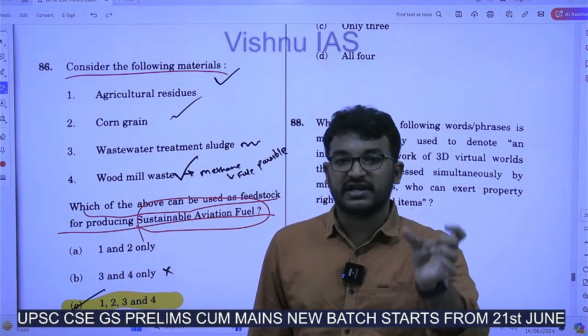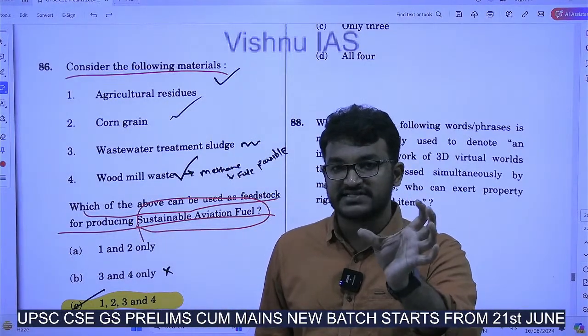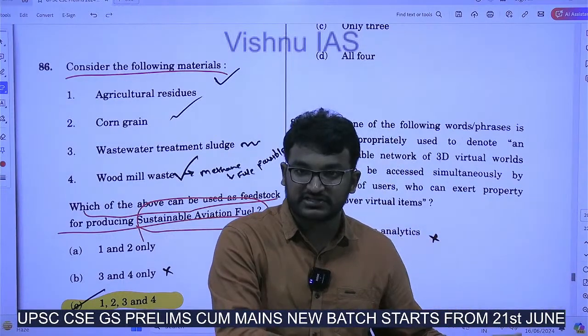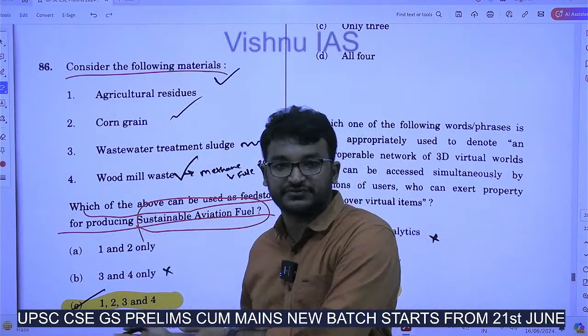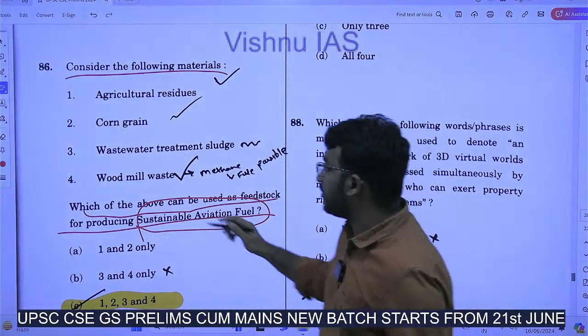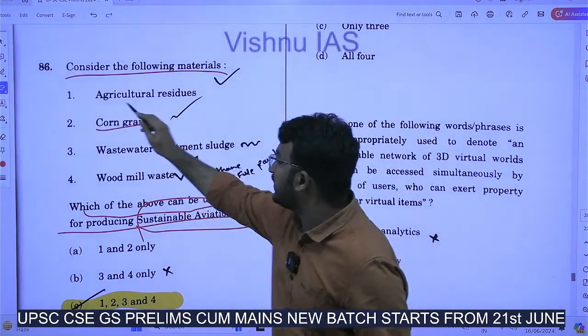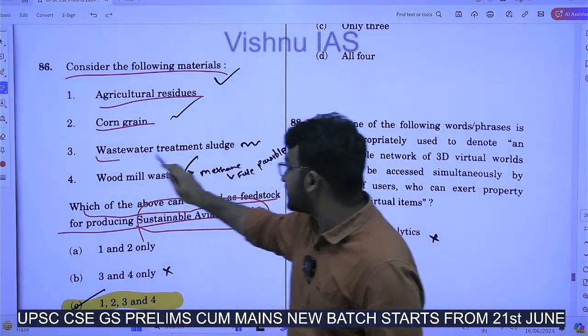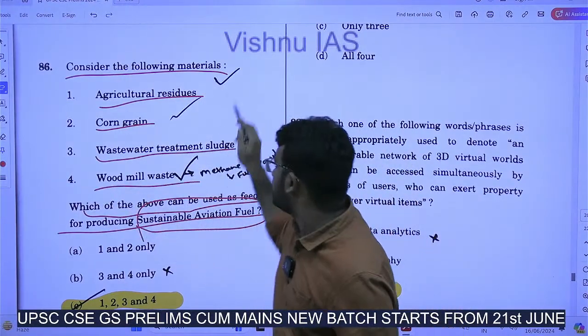Okay, and there are clear-cut guidelines as per ICAO on which things will come under sustainable aviation fuel and which would not. In this scenario, see, corn grain, agriculture residues, wastewater treatment sludge, wood mill waste.